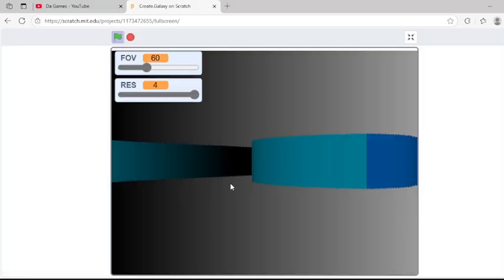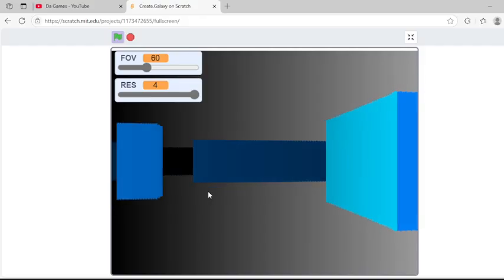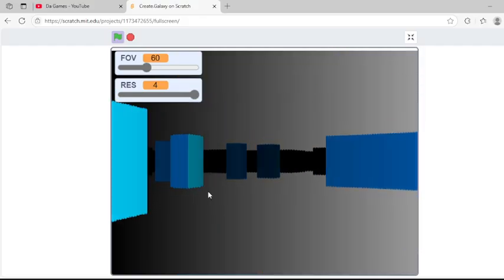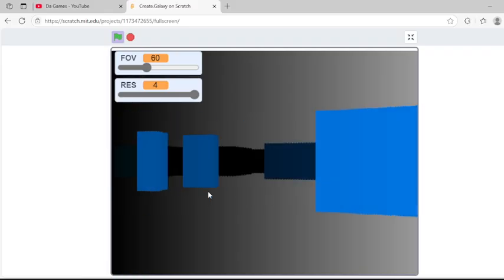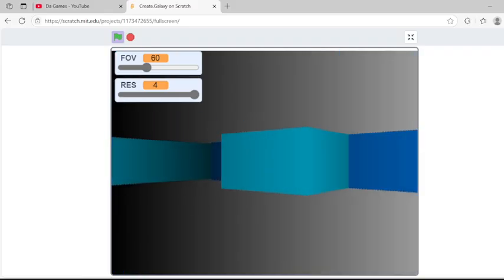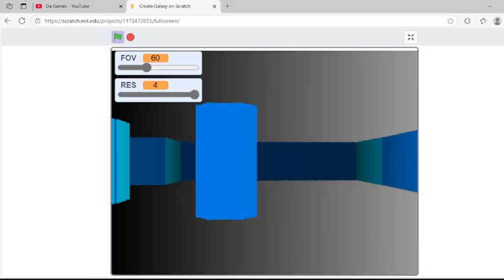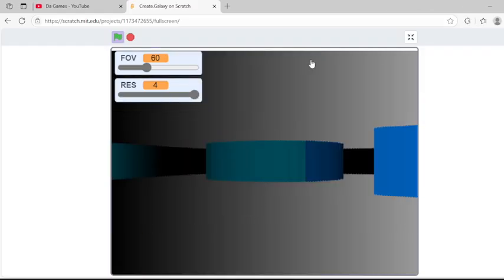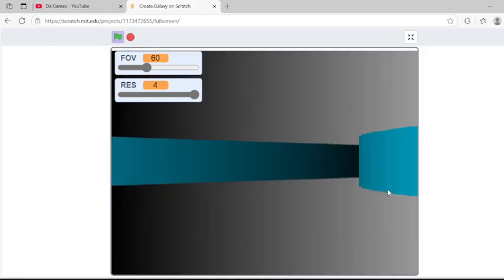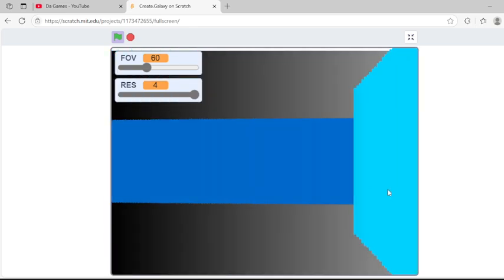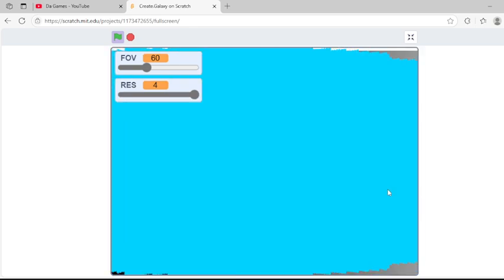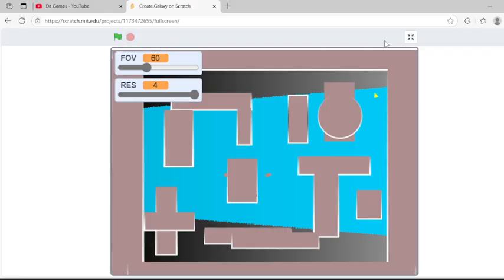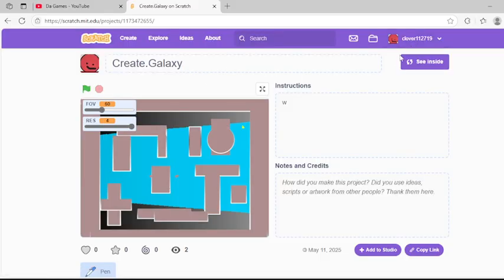I made a 3D video game in Scratch. And just to let you know, 3D is very hard in Scratch. You're not going to be able to do this right off the bat. But once you get very good at Scratch and understand it, go right ahead to making 3D games. This was a lot of fun, and I only made this game in a few hours, of course with a bunch of YouTube tutorials. Not gonna act like I'm a genius here.